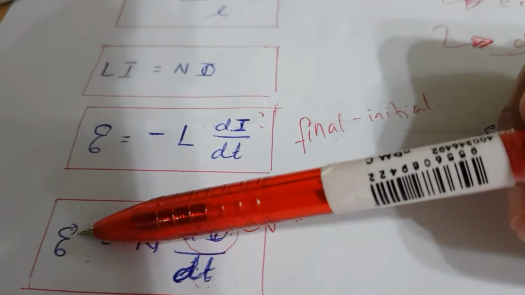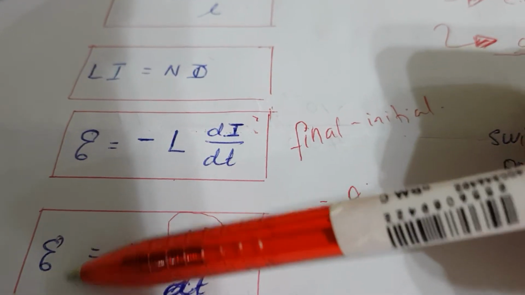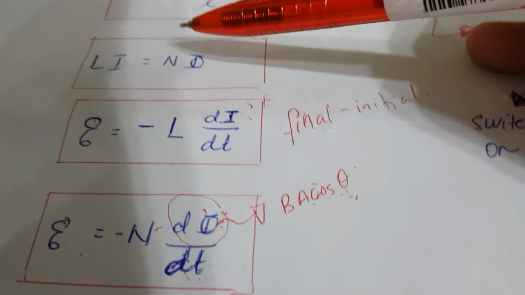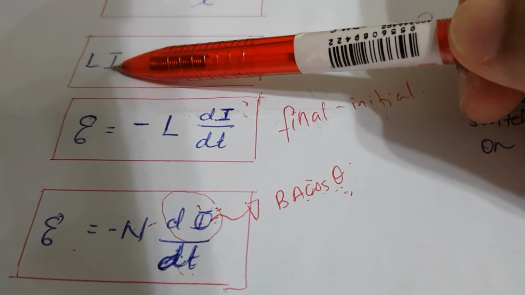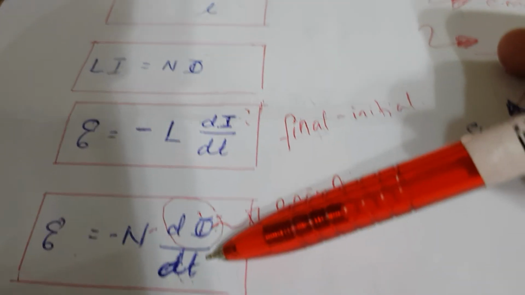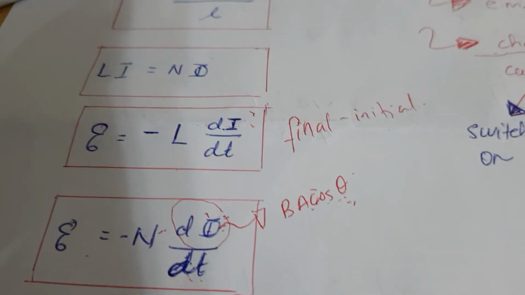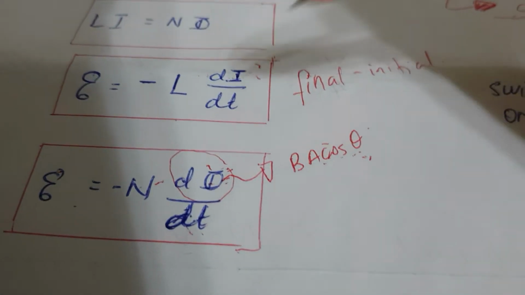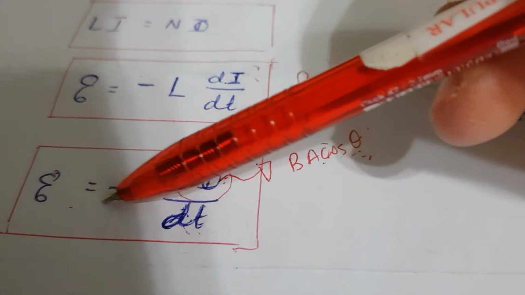Okay? Next one, induced EMF. EMF is induced, right? So you're having two formulas here. Because over here, can you see you got equation 1, equation 2? So from equation 1, you're going to get this induced EMF. From equation 2, you're going to get this induced EMF. Okay? Now, can you see there is a negative sign here?